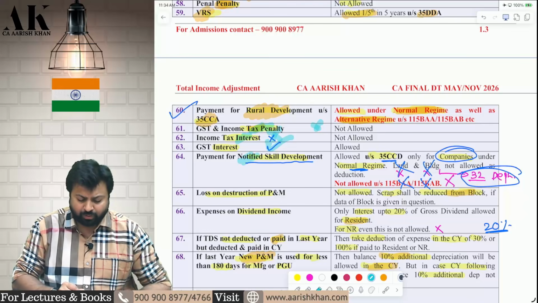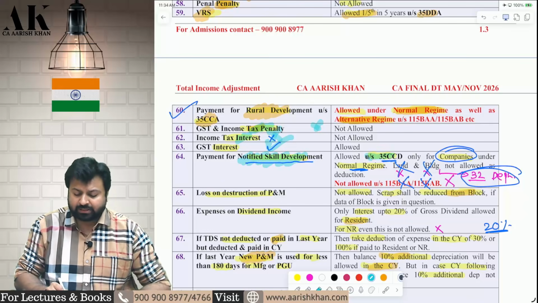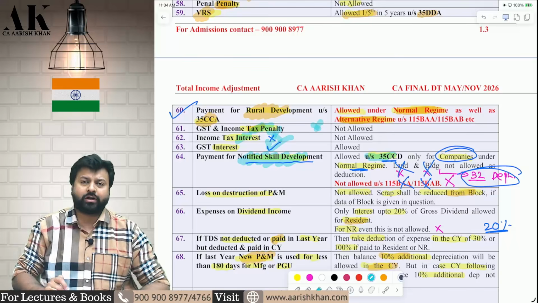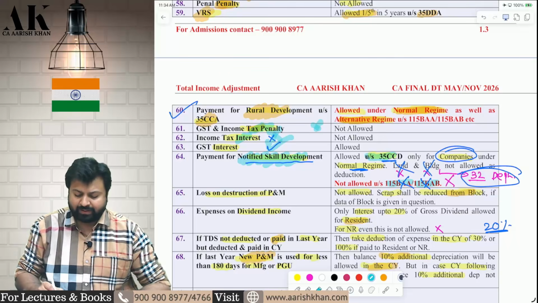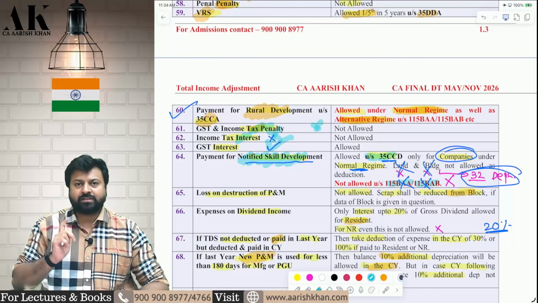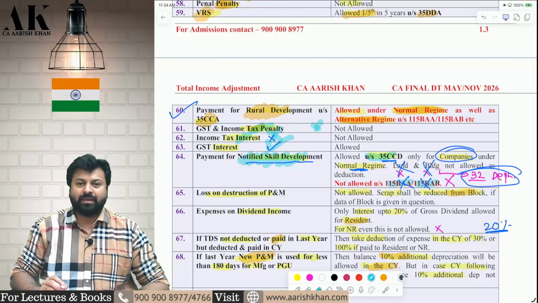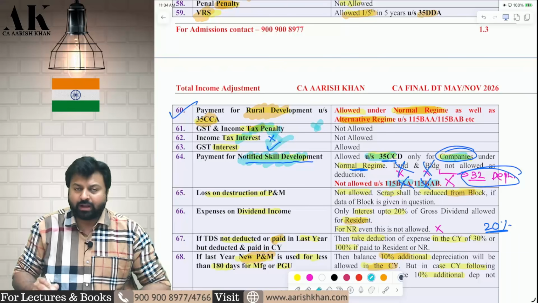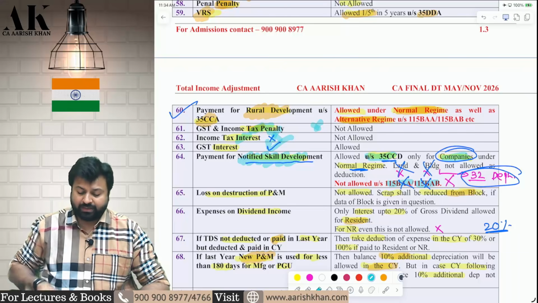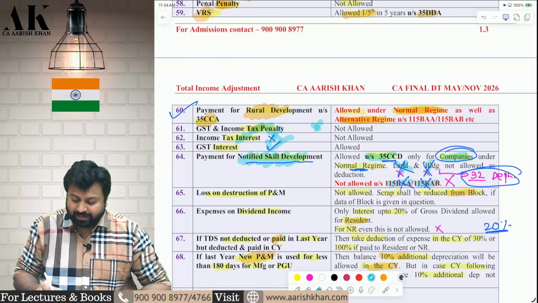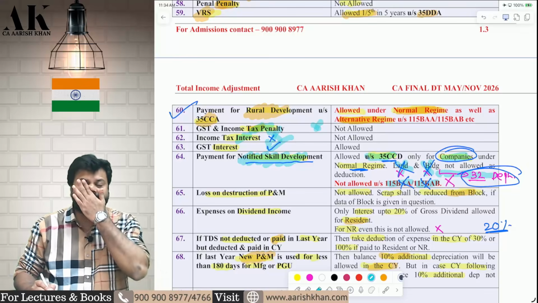Next, payment for notified skill development. This is allowed as deduction under 35CCD only in the old regime, not allowed in the new regime. In 115BAA, BAB, it is not allowed. First of all, payment for skill development is not allowed in 115BAA, BAB. Secondly, it is allowed only to companies. It is not allowed to other than companies. Thirdly, land and building is not covered. For building, you can claim depreciation under section 32.